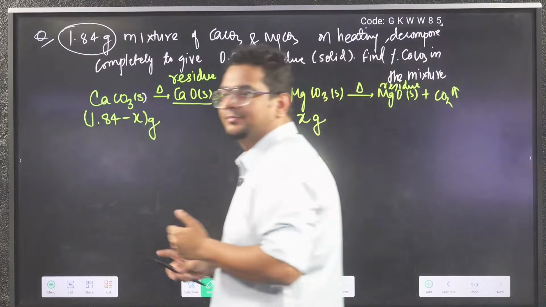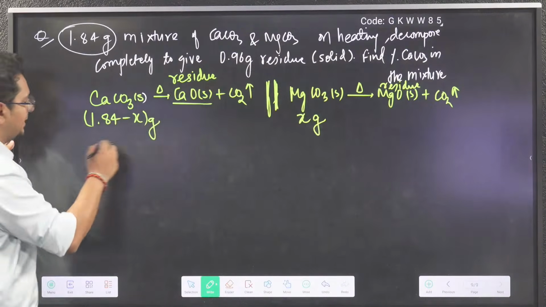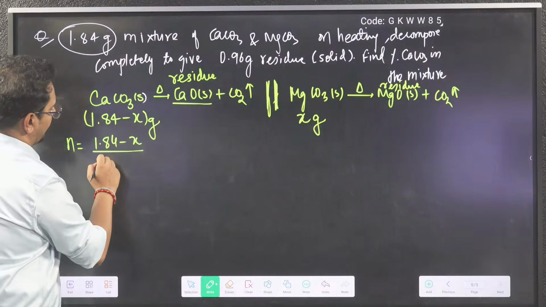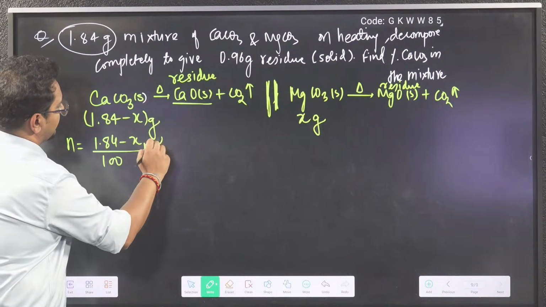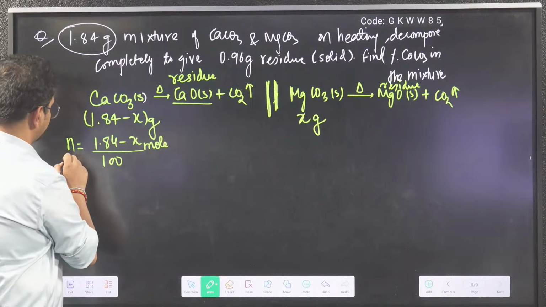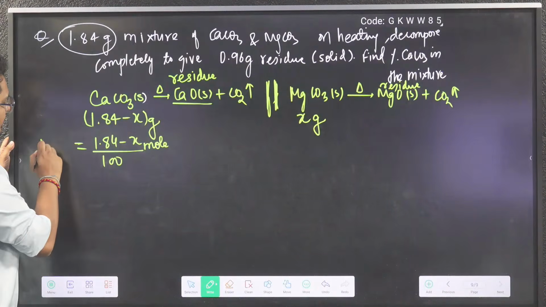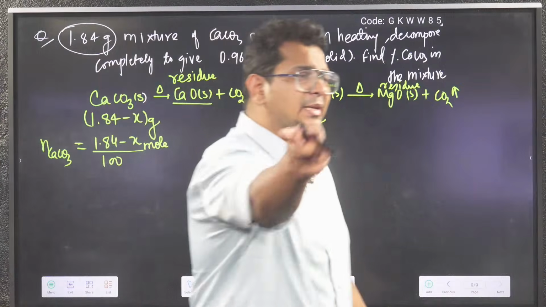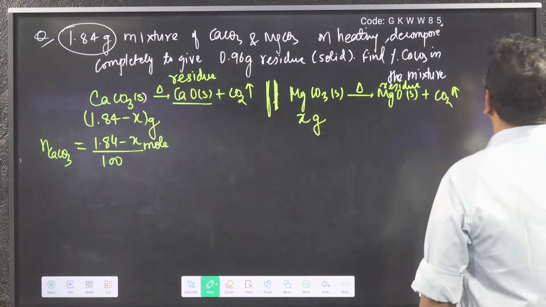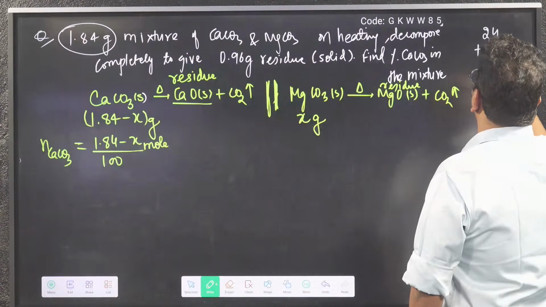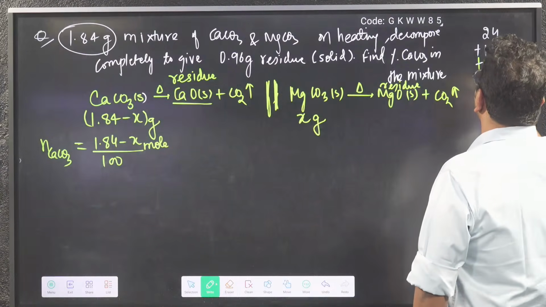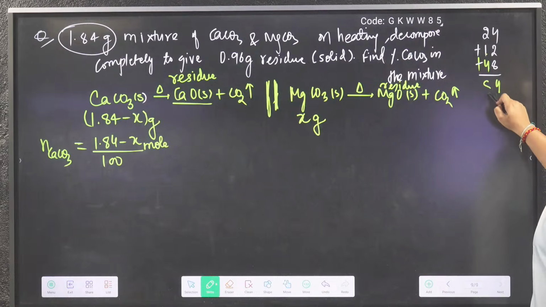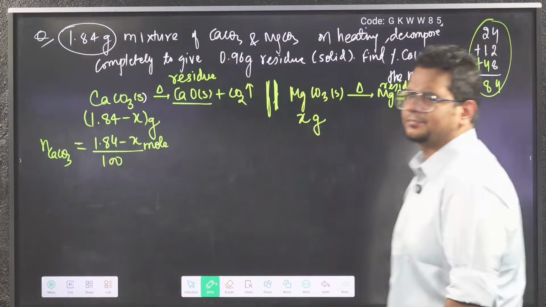Done? Now find the mole. How to find mole? Very simple: given mass by molar mass. So (1.84 minus x) by 100 is the mole of CaCO3. Given mass by molar mass, and the molar mass of CaCO3 is 100. What is the molar mass of MgCO3? Magnesium 24, carbon 12, O3 48. So 24 plus 12 plus 48 is 84 gram per mole.